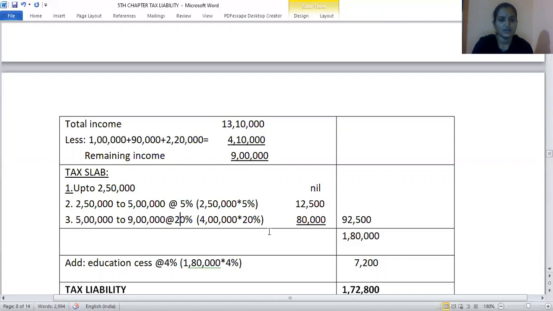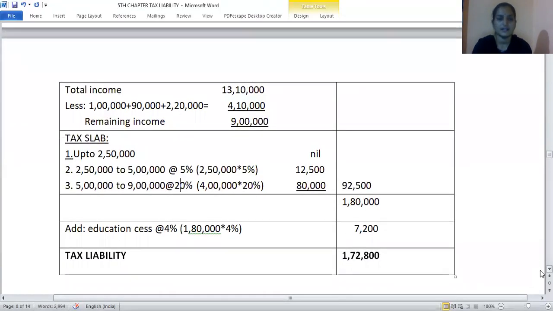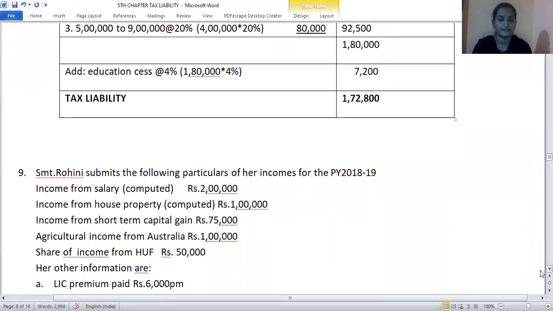So you have 4 lakh into 20%, that is 80,000. So total tax liability is 92,500. So you can make an addition of casual income, short-term, long-term gain. So the total amount is this. On this amount, we have to calculate 4% as education cess. Whatever the final answer is, that is the tax liability of the assessee.